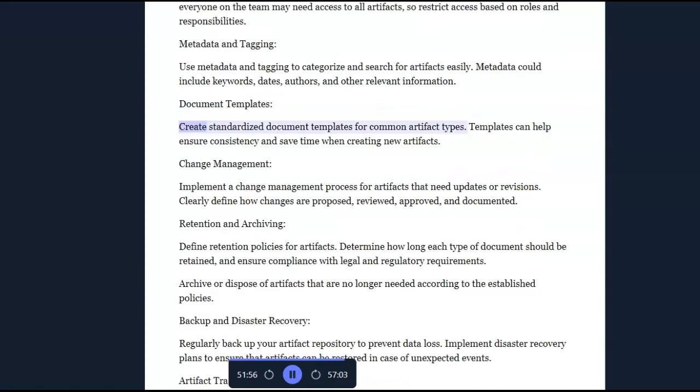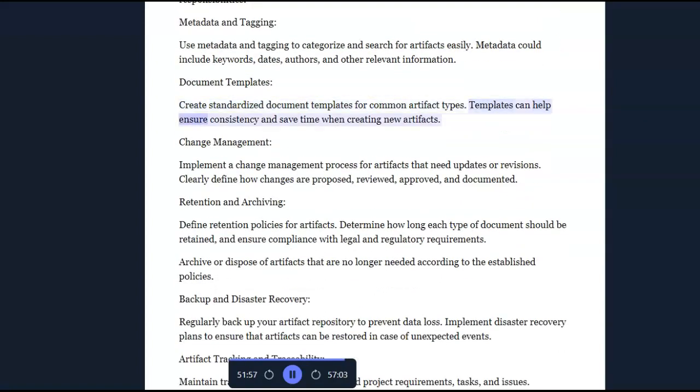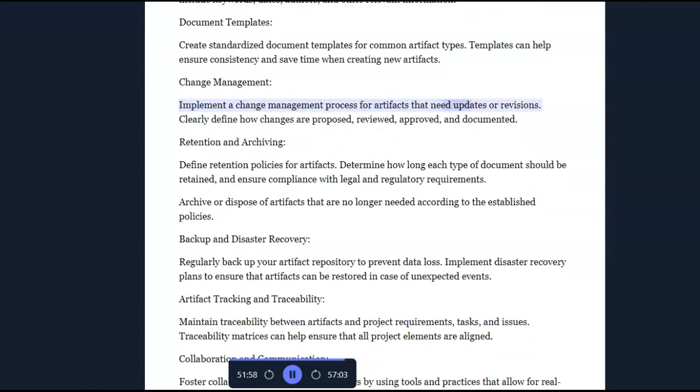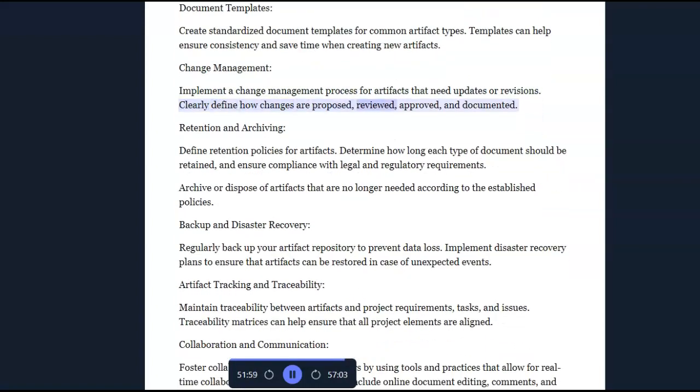Document templates. Create standardized document templates for common artifact types. Templates can help ensure consistency and save time when creating new artifacts. Change management. Implement a change management process for artifacts that need updates or revisions. Clearly define how changes are proposed, reviewed, approved, and documented.